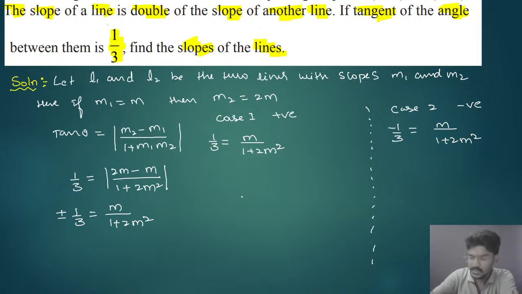Okay. So now here if I do cross multiplication, it will be 1 plus 2M square equal to 3M.